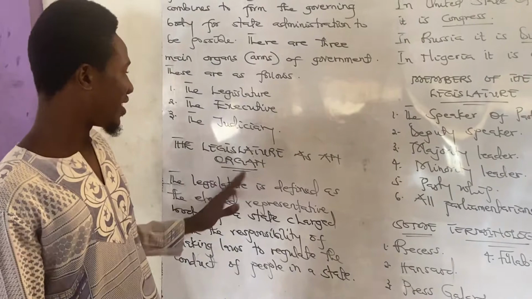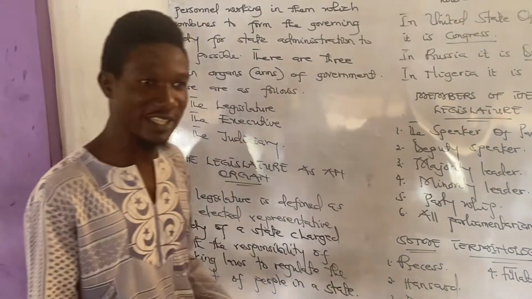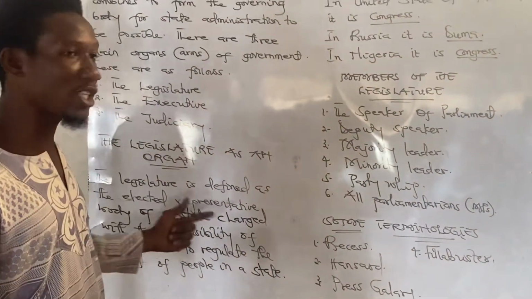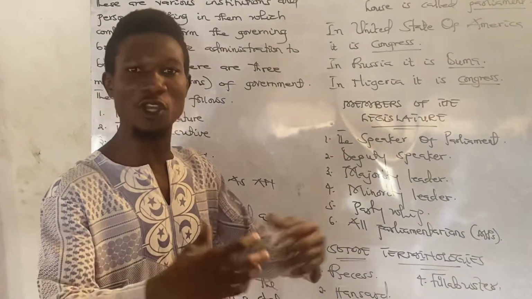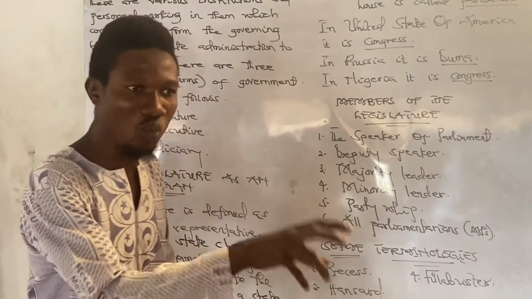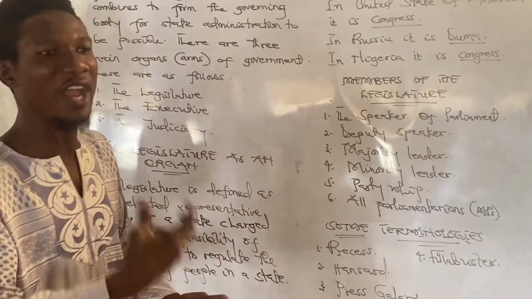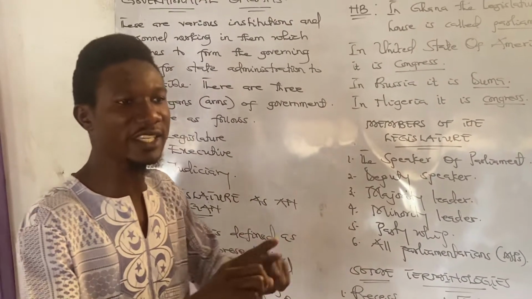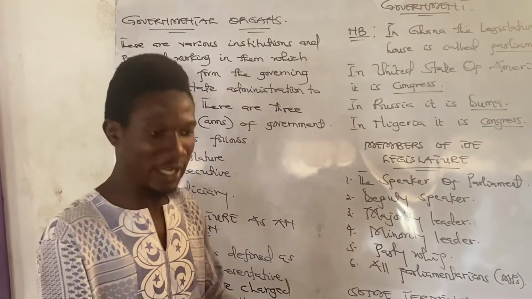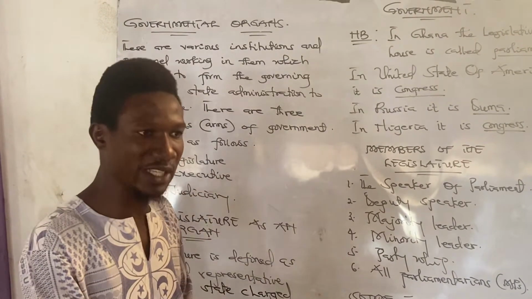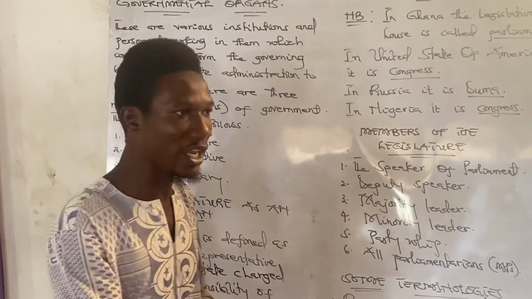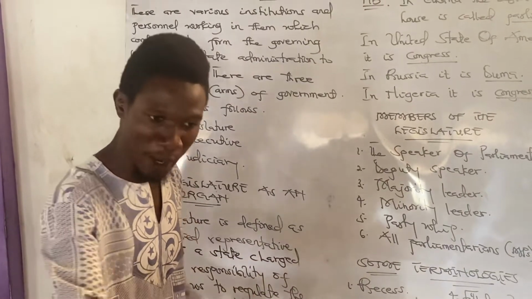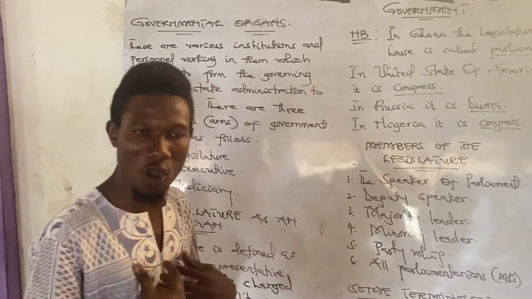When we talk about the legislature as an organ, we are saying that they are the elected representative body of a state. What do we mean by elected representative body? It simply means that citizens from various constituencies have selected one particular individual to go and represent the whole constituency in government, that is, in Parliament House. So each and every constituency in a particular country will choose one member that is going to represent them as a whole in government. That is what we normally call MPs. So they are people that we ourselves have elected to go and represent our interests.